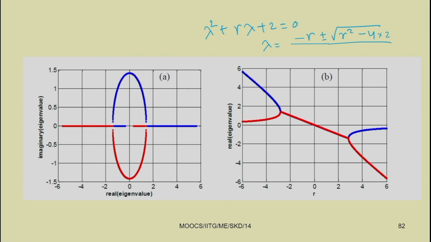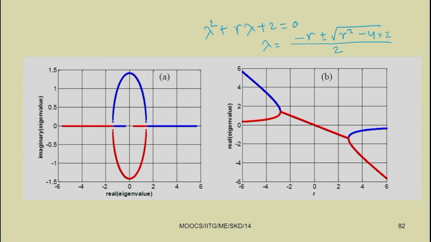So, lambda equal to minus r plus minus square root of r square minus 8, by 2. Depending on the value of r, let us go on increasing the value of r and we can find the eigenvalue lambda. So, we have two eigenvalues, lambda 1 and lambda 2. For the plus sign we get one value of lambda, and for the minus sign we can have the second value.